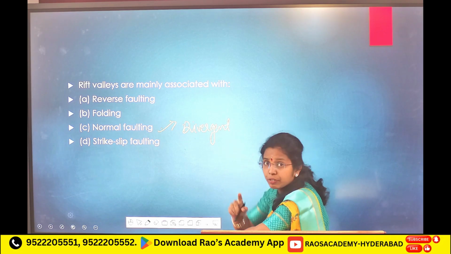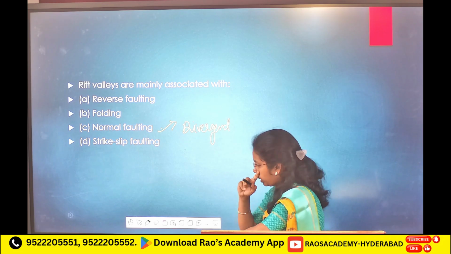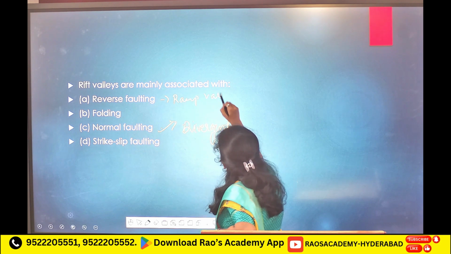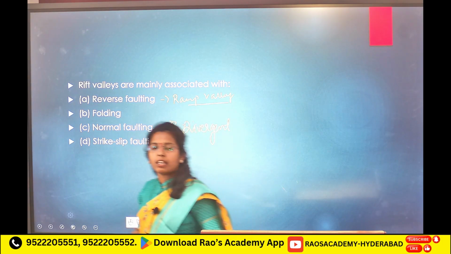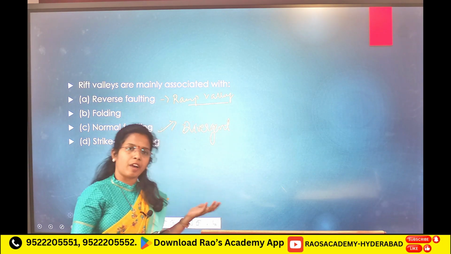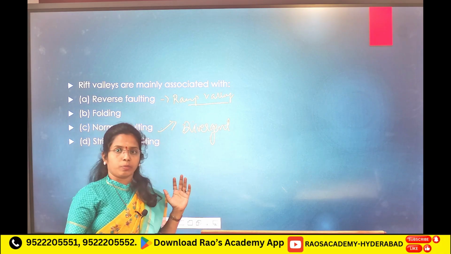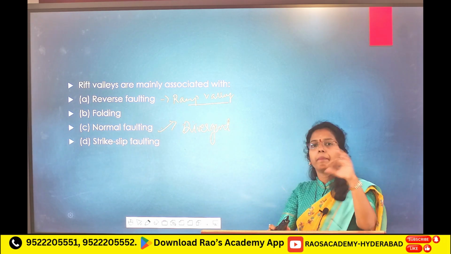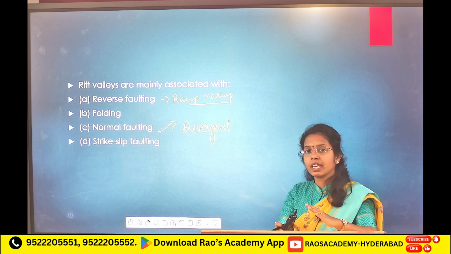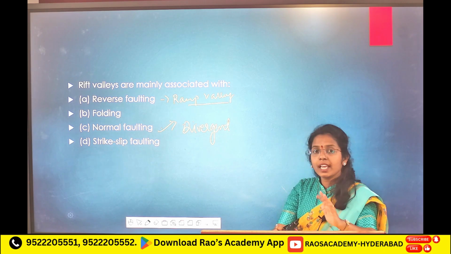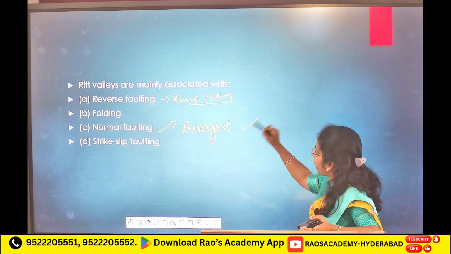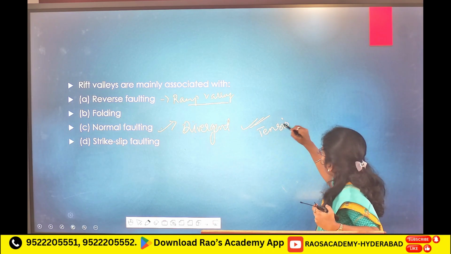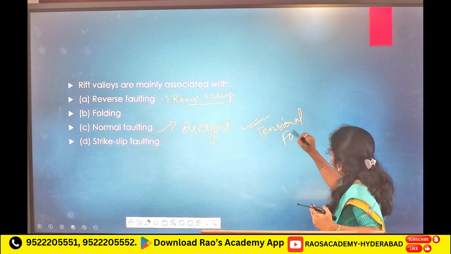See, in reverse faulting also we will see valley formation. Those are known as ramp valleys. But in some books they have given rift valleys for all. They have mentioned rift valleys in reverse faulting also. So specifically, if they ask about ramp valley, because of compressional forces you will see ramp valley near reverse faulting. Rift valley mainly near normal faulting because of tensional forces, divergent boundaries.